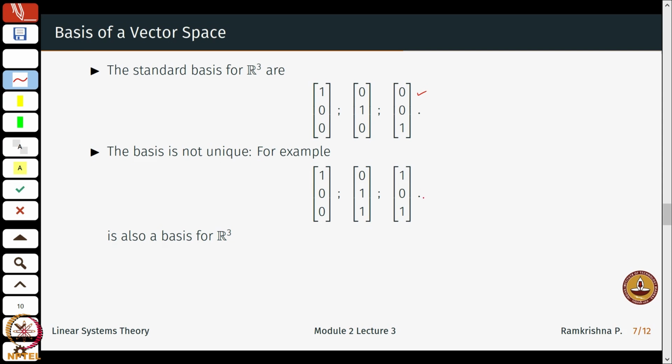For example, this is also a basis for R3, and in the same way there can be infinitely many bases. There could be several other combinations which give me an infinite number of bases. So this basis is not unique. This is what we should remember.